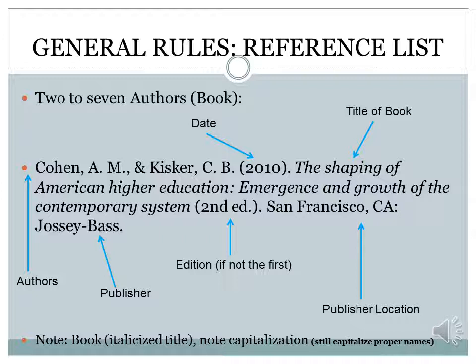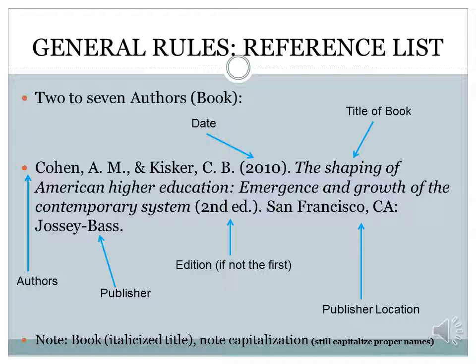So we're going to have our published date like the rest of them, but then instead, if you noted in the journal article, the title of the journal article itself was not italicized. Well, here, if it's a book, you're going to italicize the entire title of that book. Notice though the capitalization rules here.